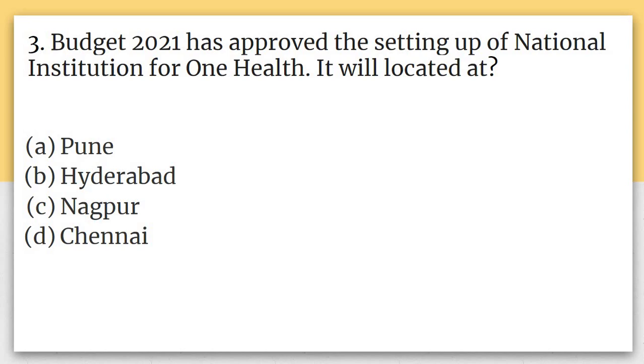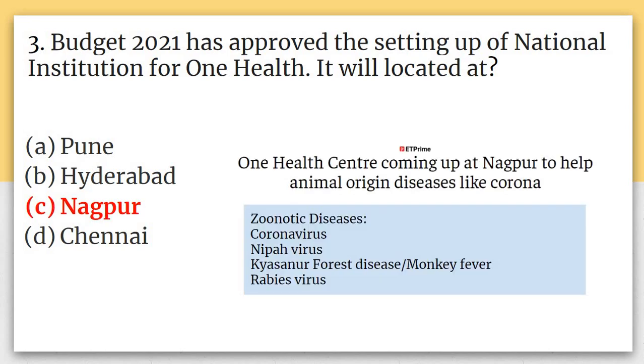It says Budget 2021 has approved the setting up of the National Institution for One Health. So the government is going to set up the National Institution for One Health. So where will it be set up? This is the question. A says Pune, B says Hyderabad, C says Nagpur, and D says Chennai. So the answer for this will be Nagpur, and as you can read in the snippet, One Health Center coming up at Nagpur to help with animal origin diseases.